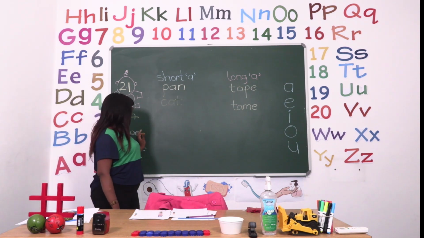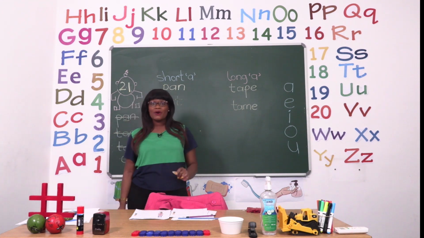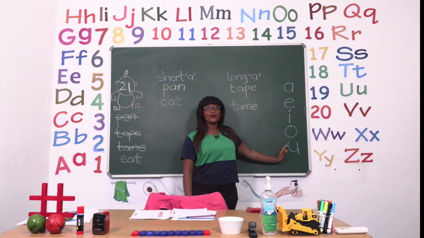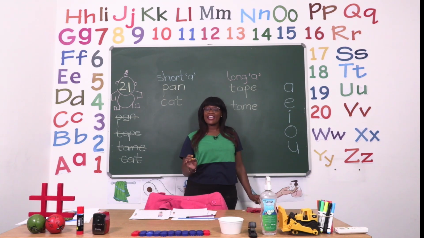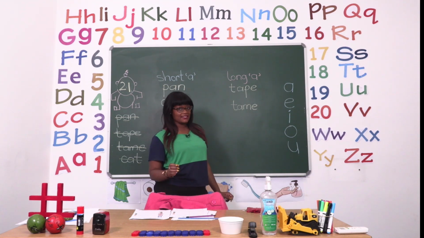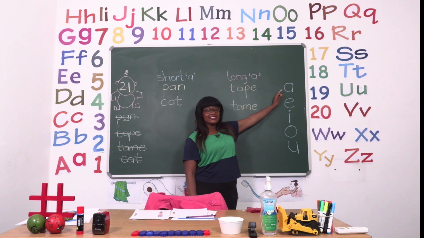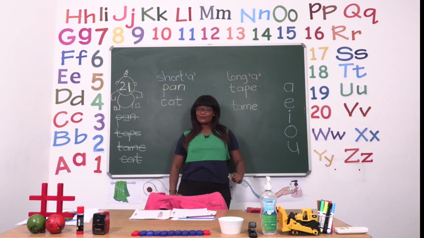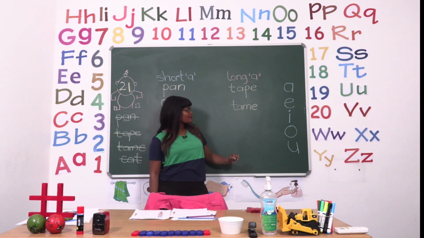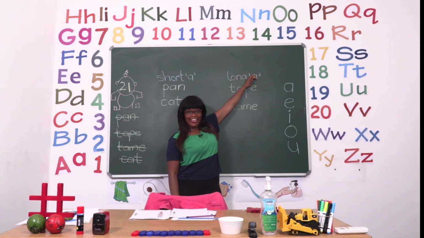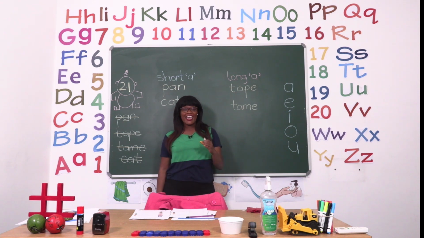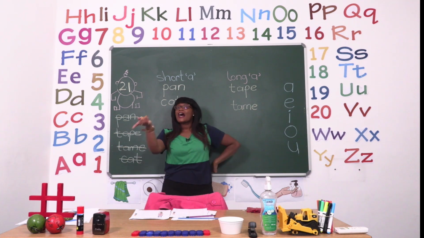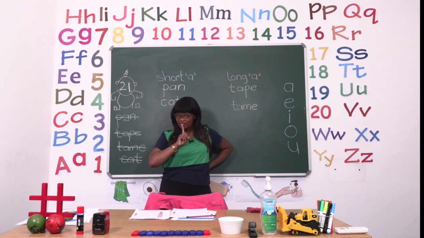Now that we are done with these ones, I just want to remind you about the rule. Remember, we have 5 vowels, and sometimes they say their names instead of their sounds. Today we had a, which is a short vowel sound, but sometimes a wants to say her name, so she says A, and once she says A, any other vowel in that word becomes quiet.